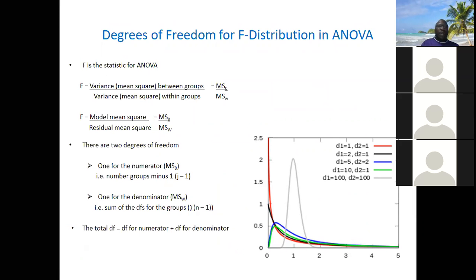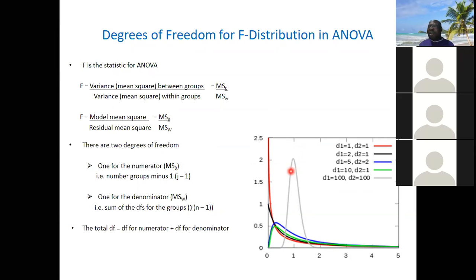Now, look at it. When I call it model, that is the sum of squares between group over the sum of squares within group, which is F. Now, there are two degrees of freedom. That's where we are going. One is for the numerator, the sum of squares between group. What is the degree of freedom of that sum of squares, the variance between group?